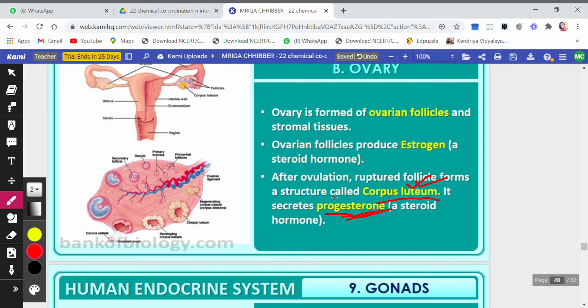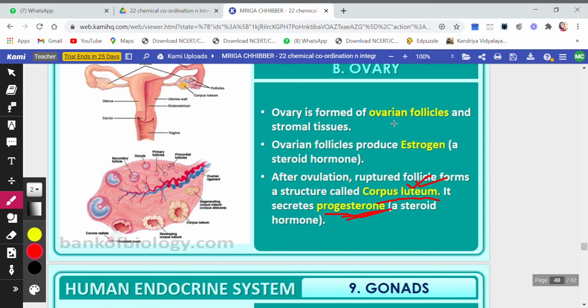If progesterone is there, then pregnancy is there. And to keep that pregnancy for 9 months, this production of progesterone is very much necessary. So this is all about the ovary.